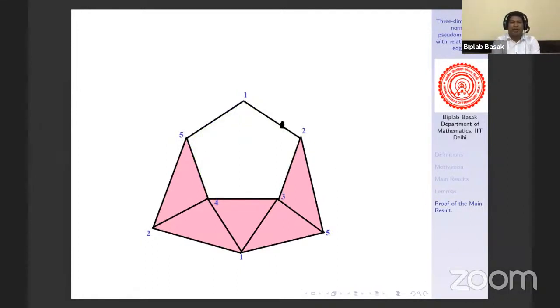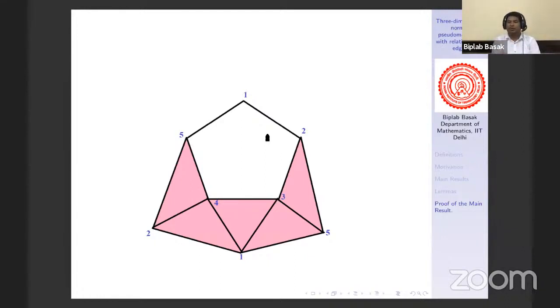And that pentagon 1, 2, 2, 3, 3, 4, 4, 5, 5, 1, this cycle pentagon is the link of vertex 6, right? Now, to define the one vertex suspension, instead of a vertex, now we add one edge. So that pentagon, which was the link of the vertex, will be now link of